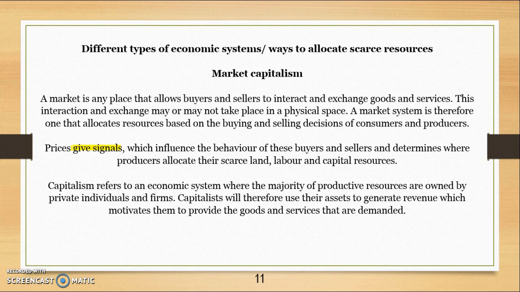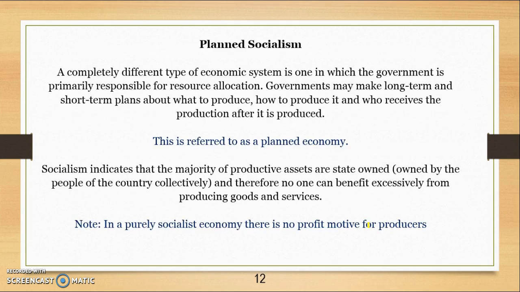So capitalism is an economic system where the productive resources are owned by private individuals. So capitalism means private ownership, whereas the market part of it means that it's the markets and demand and supply that determine what is produced. So market capitalism: private ownership, and the market, demand and supply, determining what is produced. Capitalists use their assets to generate revenue, which motivates them to produce goods and services that are in demand.